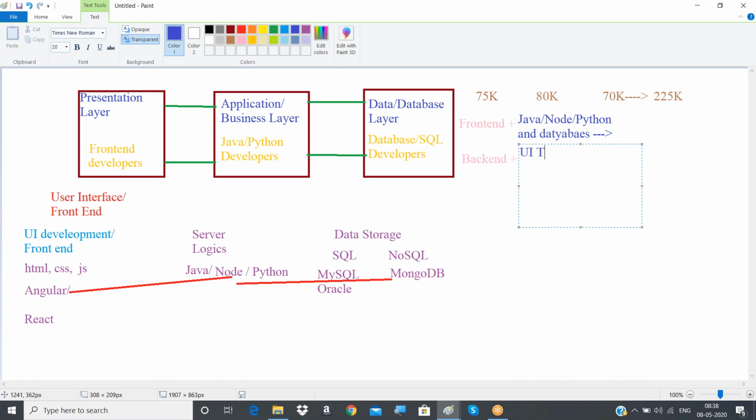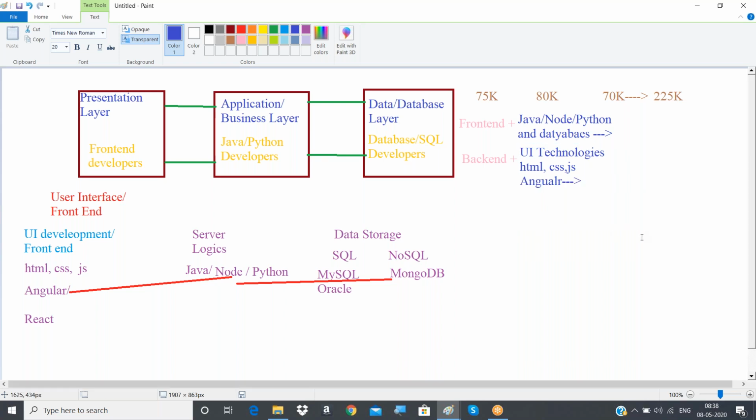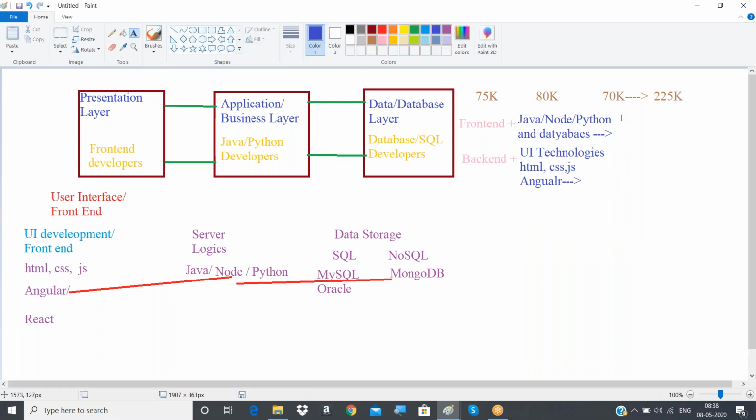So they have to learn HTML, CSS, JavaScript, and any one of the frameworks. Once they are done with this, they can also be considered full stack developers. So these people will become full stack developers, and these people also will become full stack developers.